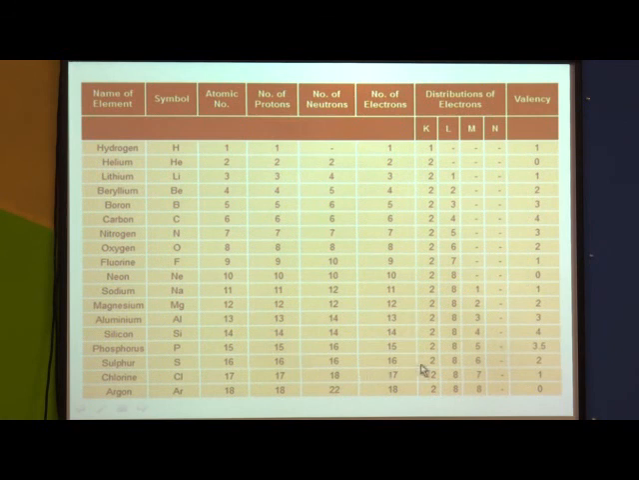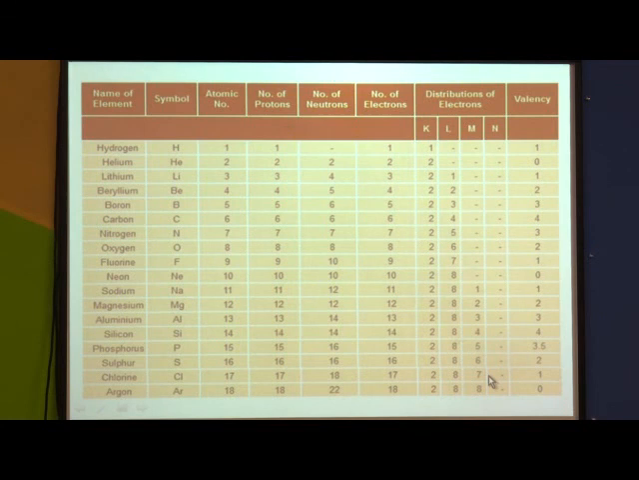Next one is sulfur with 16 electrons, arrangement is 2, 8, 6. 6 means it is short of 2 electrons. So valency is 2. Chlorine with 17 electrons, there are 7 electrons in its outermost shell, that is M shell, and it is short of 1 electron. So its valency is 1.